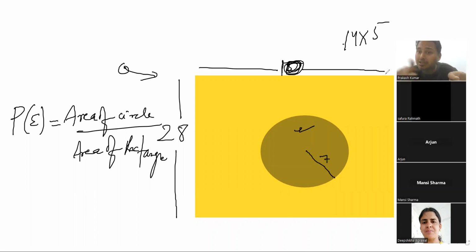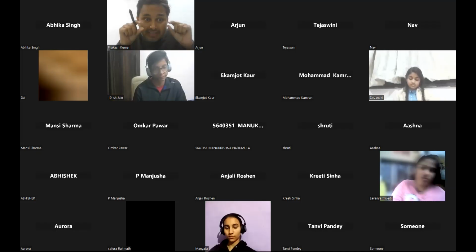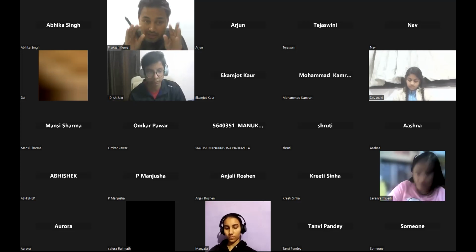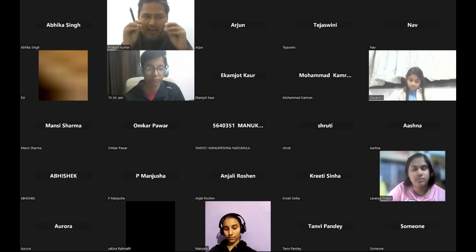So what is the area of the rectangle? What is the length of the rectangle? I have written 28 and 10, length and breadth. Okay, sir. And now what is my condition? The condition is: what is the probability that the aeroplane will land in that circle area? So that is the event.